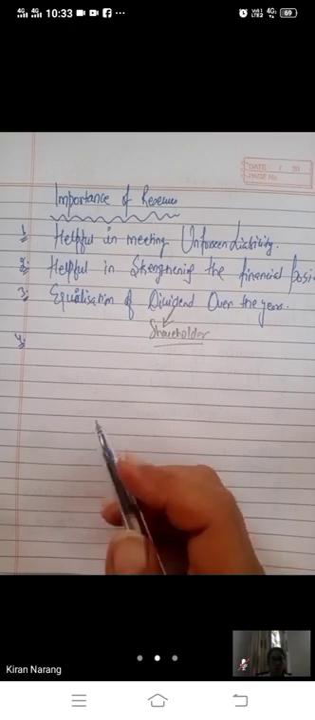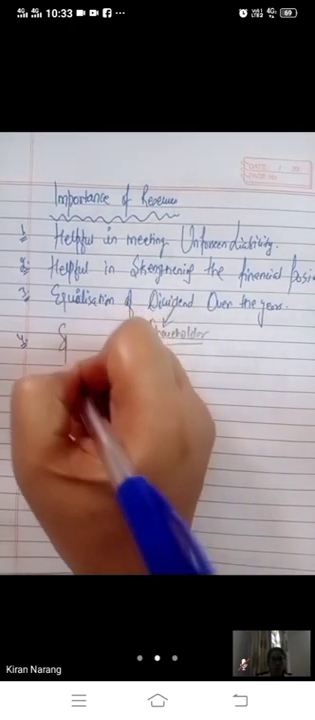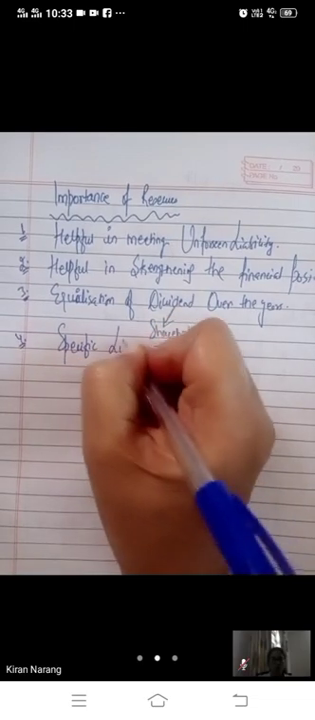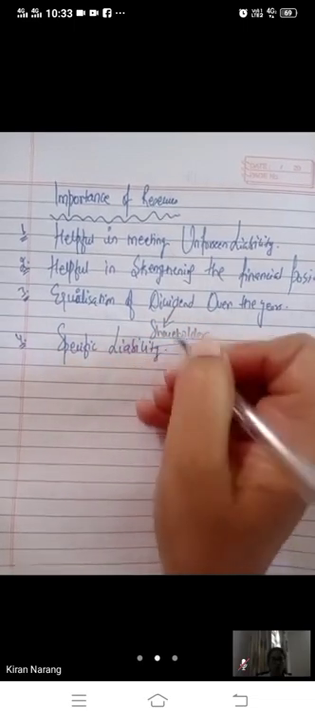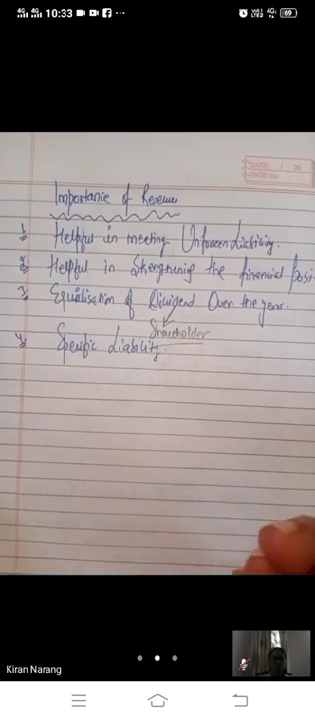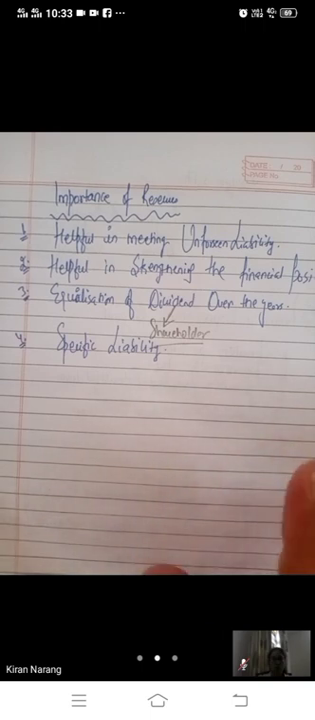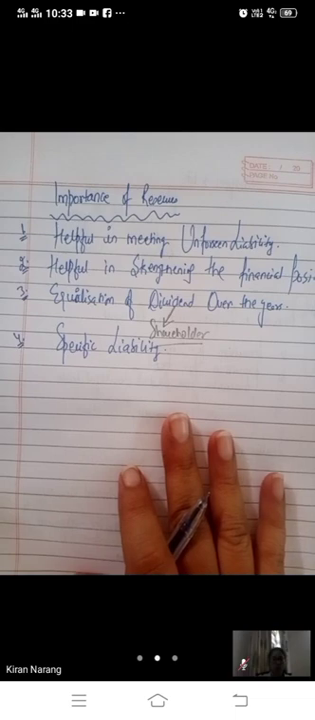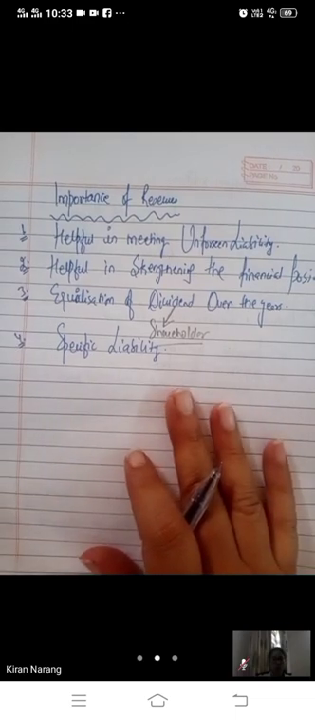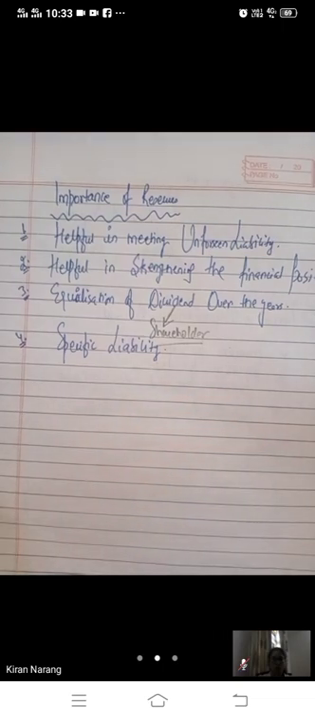Then provide funds for meeting specific liabilities. Certain specific liabilities are there. It is not sure that some worker will get injured or some accident will happen, there is no certainty, but still we are keeping something for that. Some specific liabilities can arise like workmen compensation, investment fluctuation. It is not sure that fluctuation will be there, but we have to keep something for specific liabilities, and for those we are keeping reserves. These were the importance of reserve.